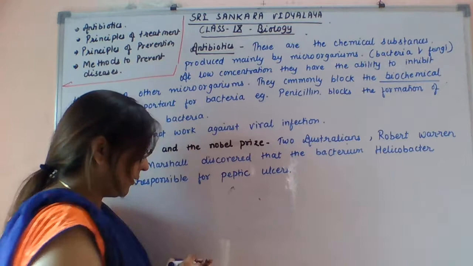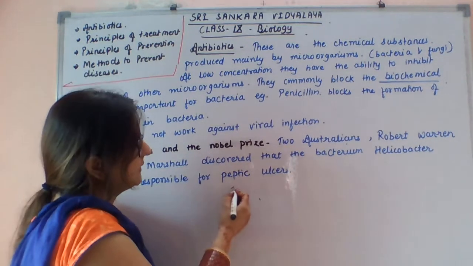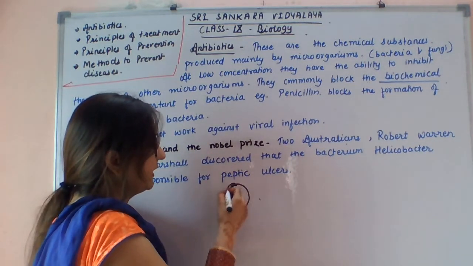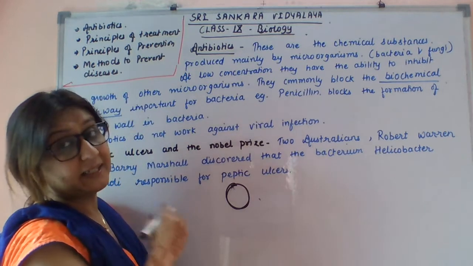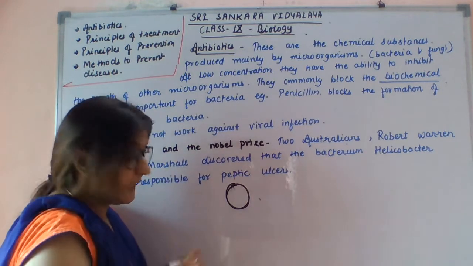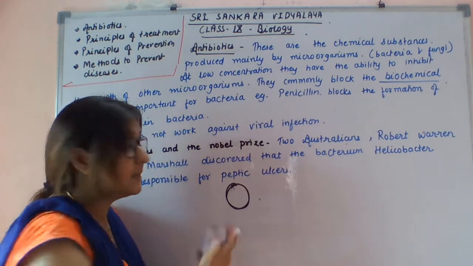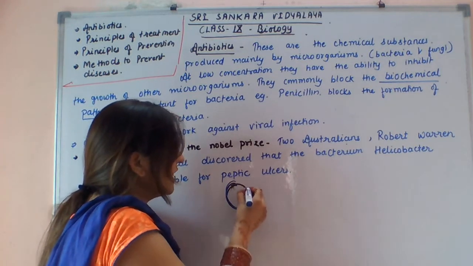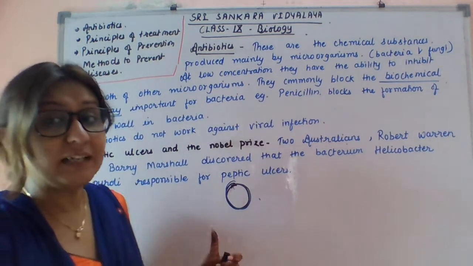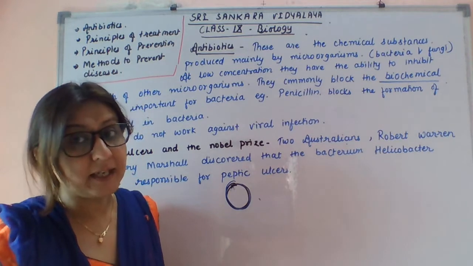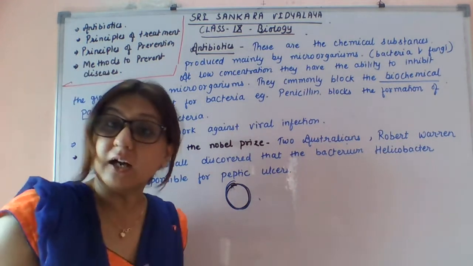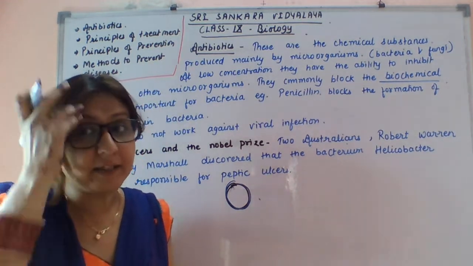Students, suppose this is our cell and a bacteria is infecting our cell. When bacteria infect our cell, they start building the cell wall. The cell wall protects the bacteria, and it will be more difficult for us to kill that bacteria.